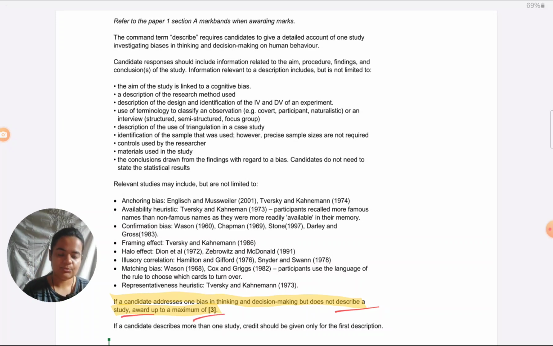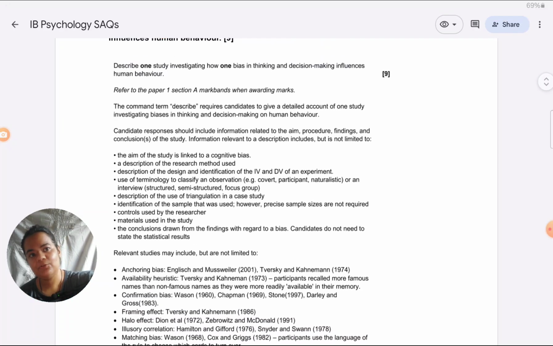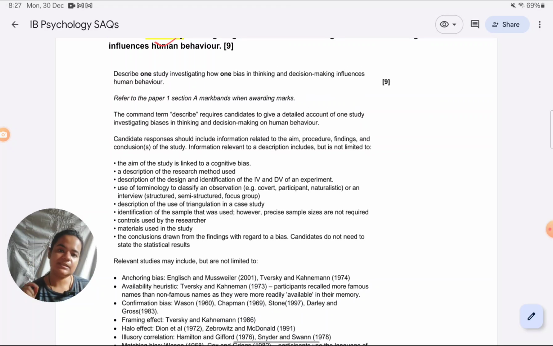Indirectly, this tells you that the study in this 9 marker is worth 6 marks, because if you don't address a study at all, the maximum they are willing to give you, if you've written very nicely about the concept but you haven't touched upon a study, is 3. So what is remaining after 3 marks? 6 marks. The study here is worth 6 marks. That's number 1. Next thing you need to notice, because it is a study based SAQ, they want you